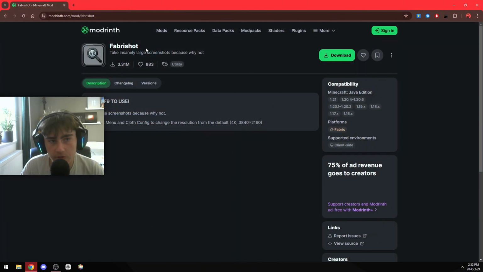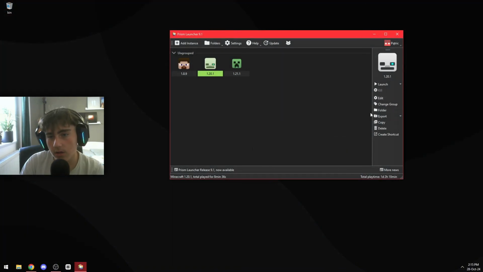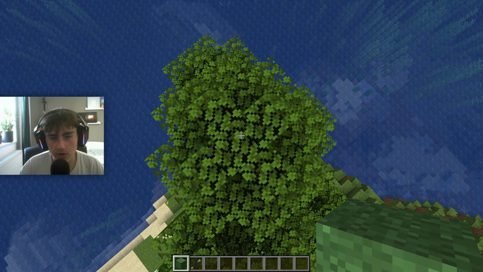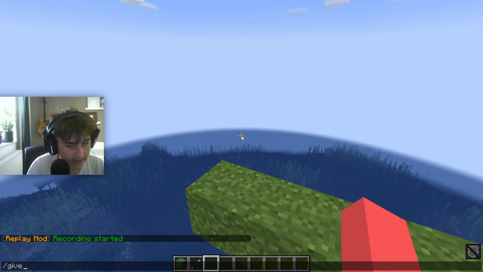Also make sure to use the Fabrishot mod for 4K screenshots. So just install the mod and launch the game. Then just join a random world and grab the NPC wand. For this tutorial, I'm just gonna go high up and also give myself a barrier block.